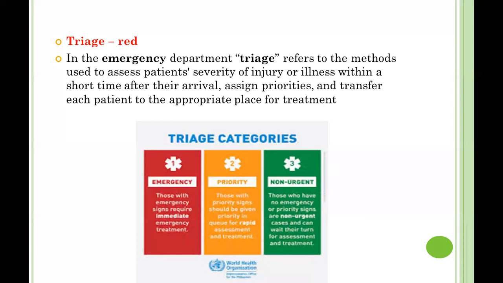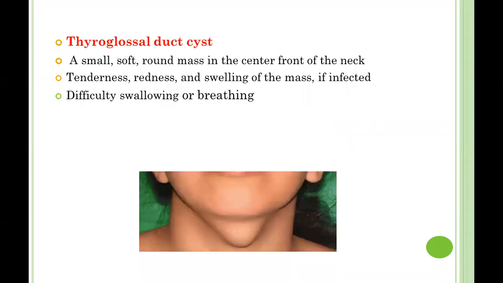So red is the emergency. Those with emergency signs require immediate emergency treatment. Yellow is the priorities. Those with priority signs should be given priority in the queue for rapid assessment and treatment. And green is the non-urgent. Those who have no emergency or priority signs are non-urgent, so those cases can wait for their turn for assessment and treatment. I hope it's clear. Now moving to the next question.